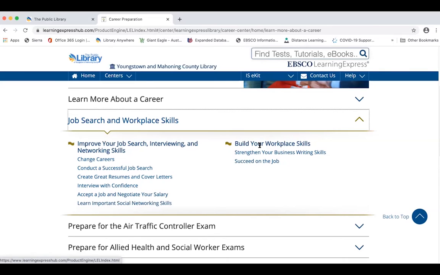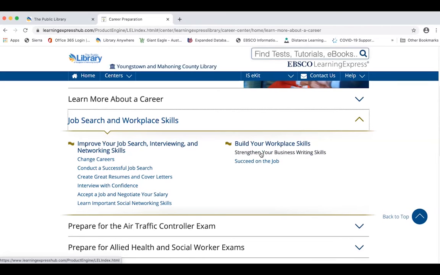They also have a part here about your business workplace skills, and there's this course on how to strengthen your business writing skills. You might be thinking that the job you're going for shouldn't involve business writing because you're not going to work inside a business as a secretary or anything. But I know that with any job that you do nowadays, your communication with your supervisors and your coworkers is now done through email, and that is business writing. So you need to make certain that you do good emails on how you set them up and send them out, and be careful about what information you put in there.